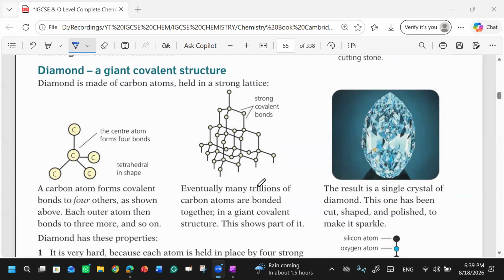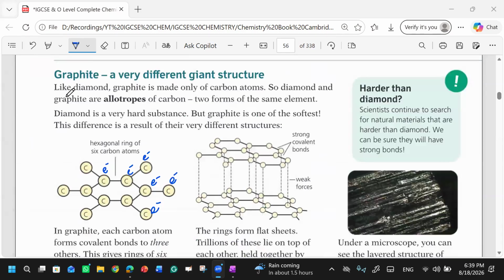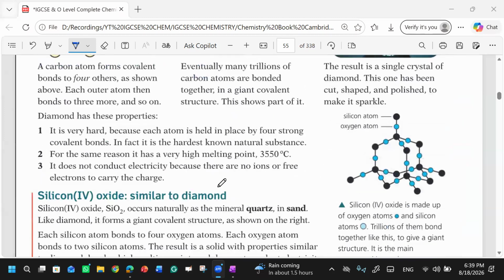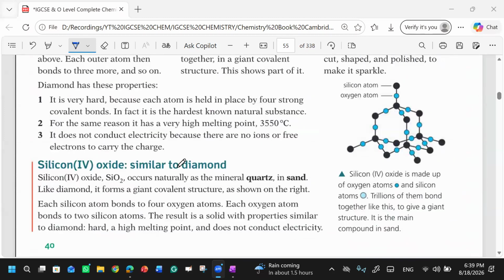But if you break graphite, you will get powder, because over here there are weak bondings. These are weak lattices. So this is one of the most important properties of the diamond. As well as in silicon dioxide. These are present in the form of quartz. Have you ever seen the sand under sunlight? It shines. Yes, sometimes. It shines because of the quartz. We get the sand from the quartz, and it has a proper lattice, a proper crystalline structure, and it shines in the sunlight.